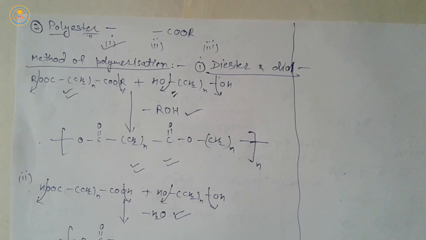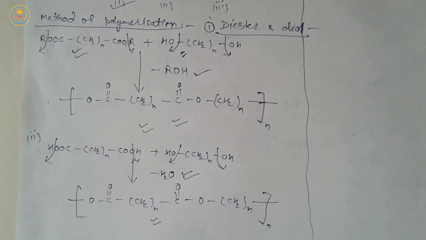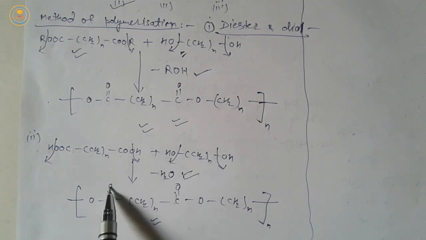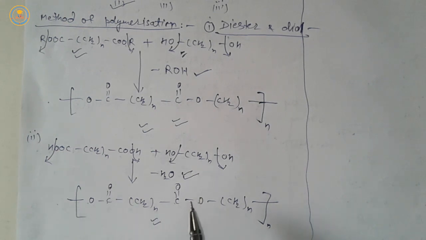So, the chemical structure of polyester is this. It is polyester. Here COOR, many ester groups are present, so it is known as polyester.